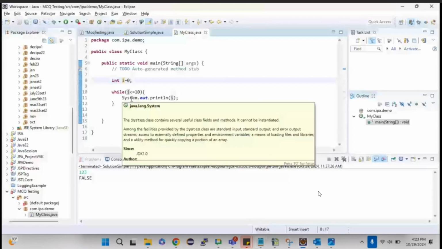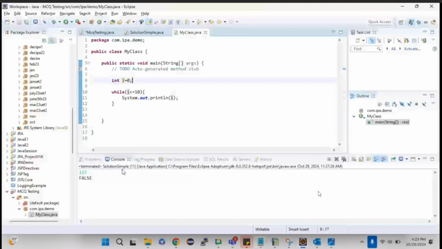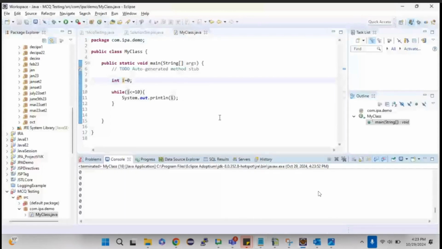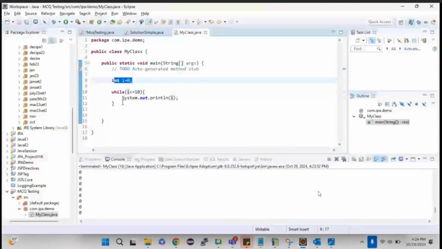Because the loop, as I mentioned, will perform the same operation again and again. But if I run this, as you could see, it keeps on printing 0. The program is still running. It became an infinite loop, which means a loop which never ends. Why is that? Because here I have initialized i with 0. Now I'm checking whether i is less than or equal to 10 or not. Yes, the condition is true, so it keeps printing the value.